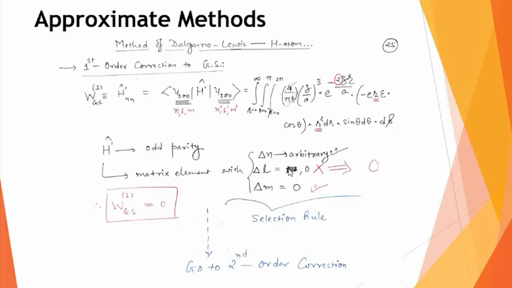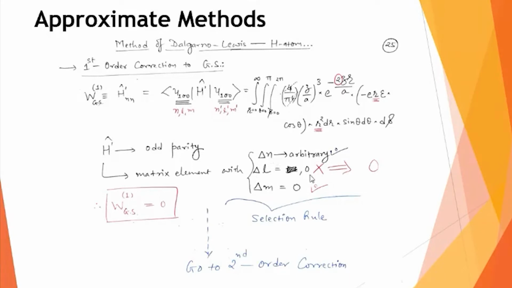Because of this property of not allowing delta L to be equal to 0, it makes this integration 0. But for the change in M, the magnetic quantum number, the change in M can be taken as 0. So 0 to 0 is allowed, 1 to 1 is allowed, 2 to 2 is also allowed.